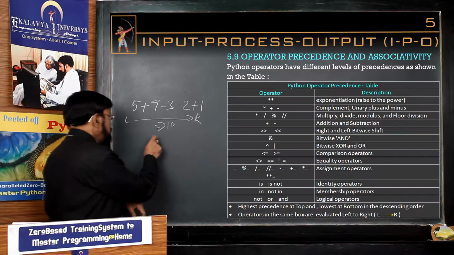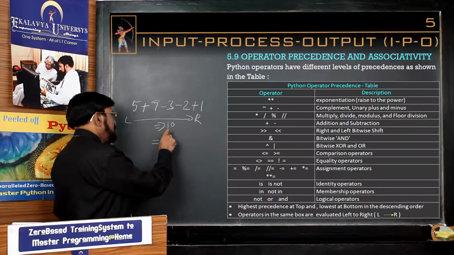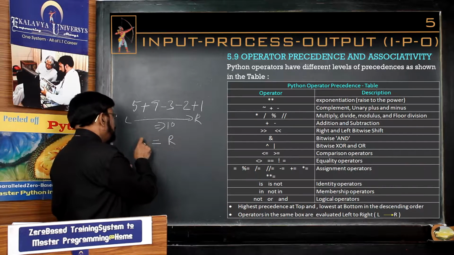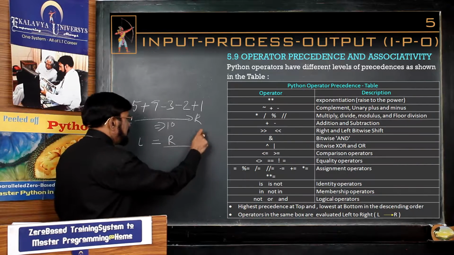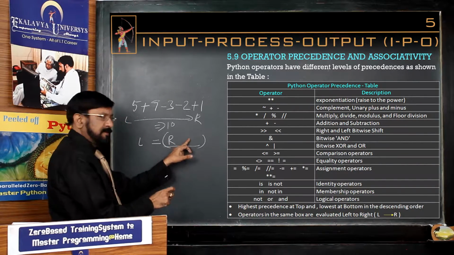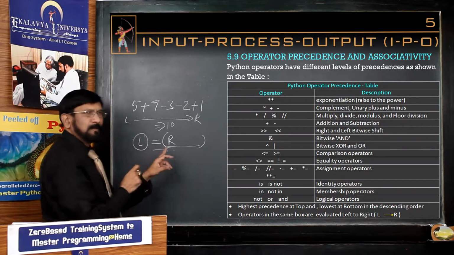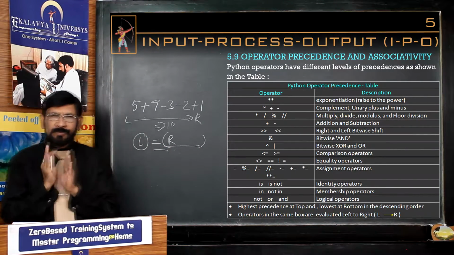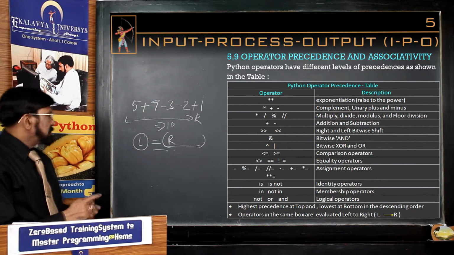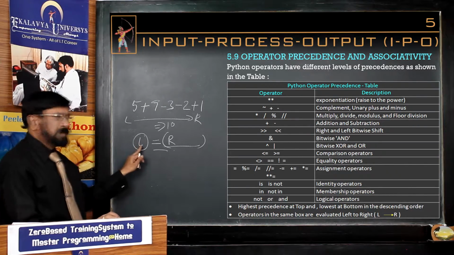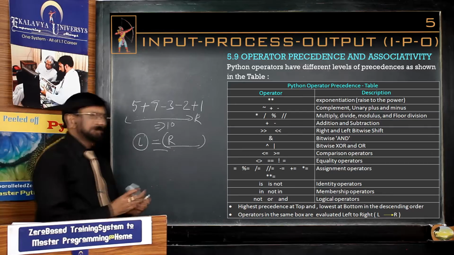As far as associativity is concerned, only one exception is there. This associativity is right to left. This point you remember, especially remember. Actually, if you write an expression, first it is evaluated, thereafter the resultant value is stored in the variable. So, as far as associativity is concerned, for all operators it is left to right. As far as the assignment operator is concerned, it's right to left. Just you can remember that.